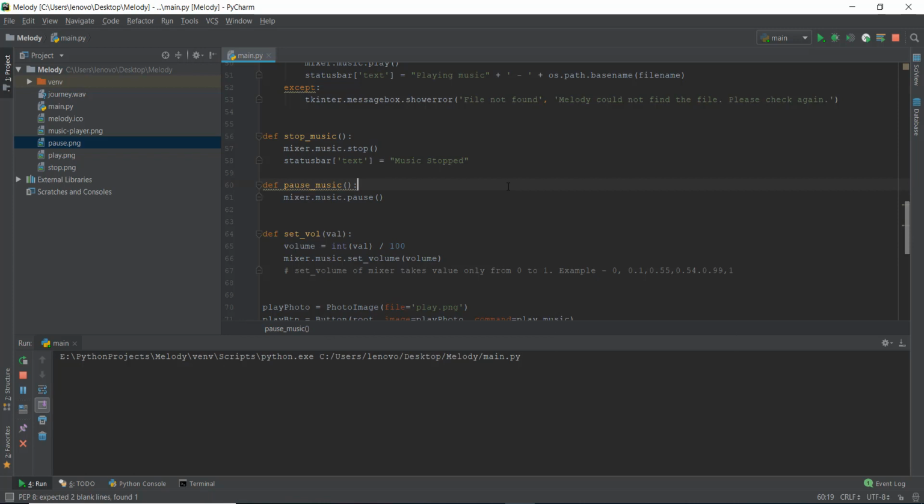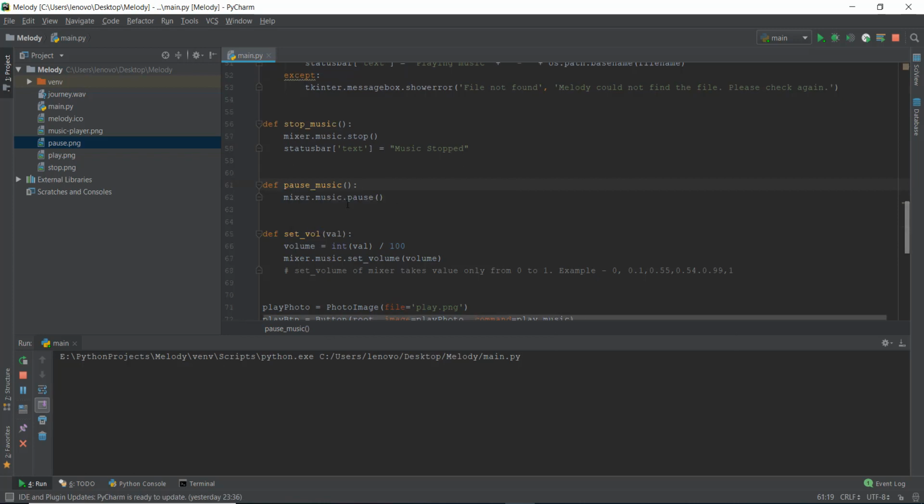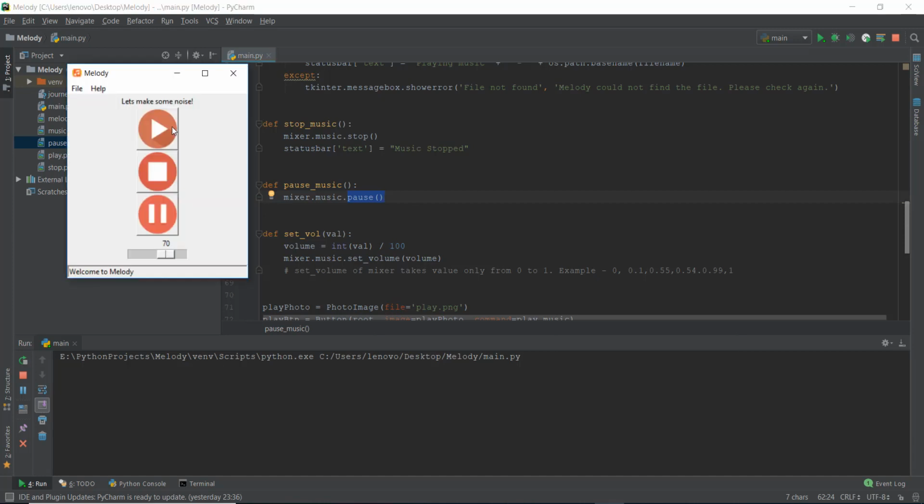So pausing the music is pretty easy, right? We just call this function called dot pause, and this will help us pause the music. Not stop the music, actually pause the music. So let's reload it and see if it works. I'm just going to press on this play button, and then I'm going to press on this pause button.